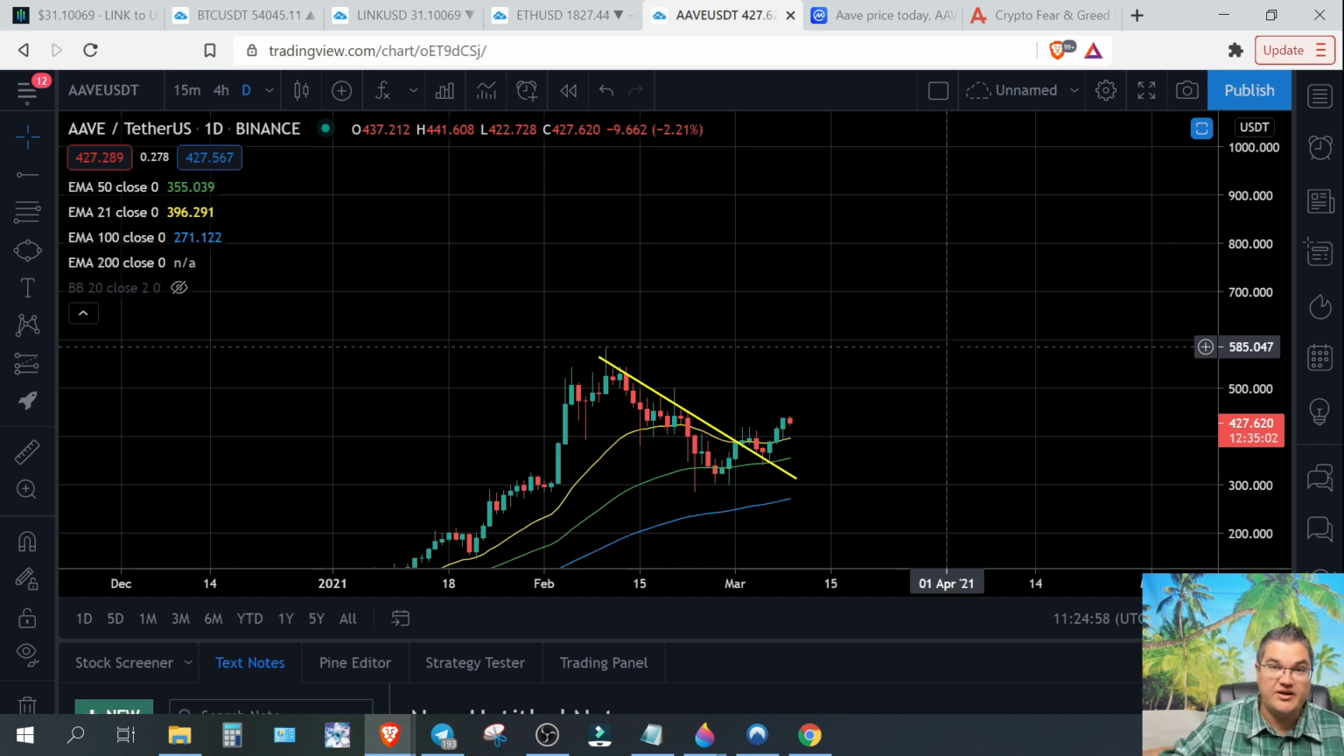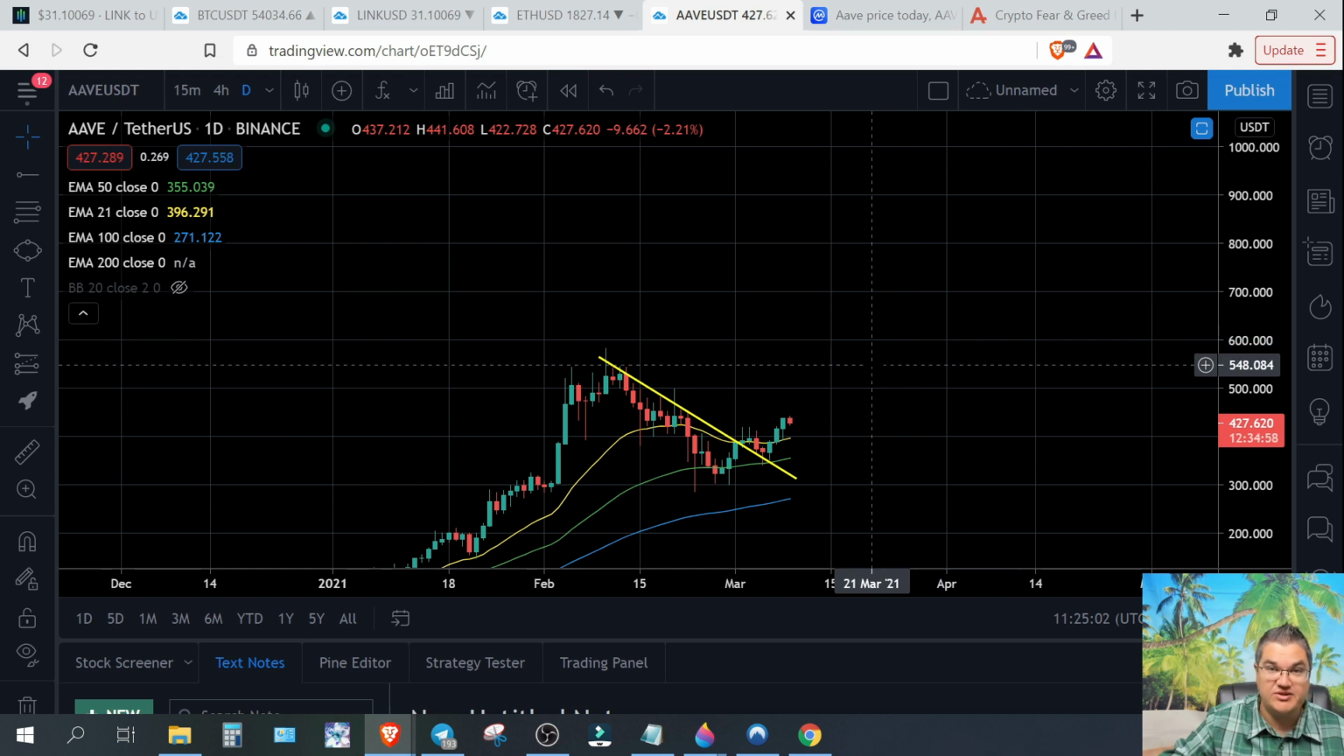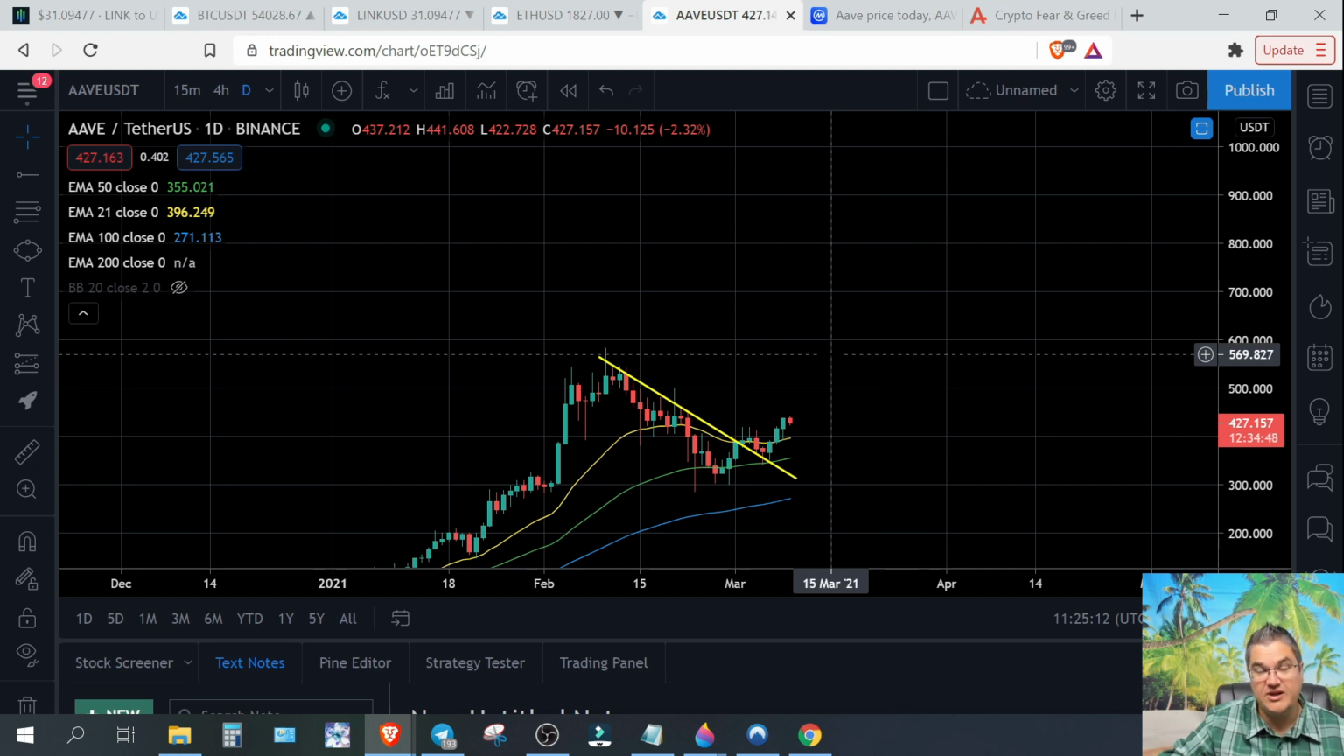If Bitcoin corrects back down, then yeah, everything's going to be put on hold until Bitcoin can stabilize and move sideways. If we start retesting the 21-week for Bitcoin, all altcoins will likely bleed against Bitcoin and against the US dollar in the short term.